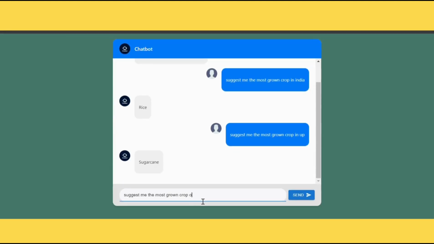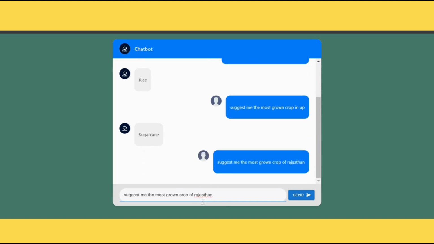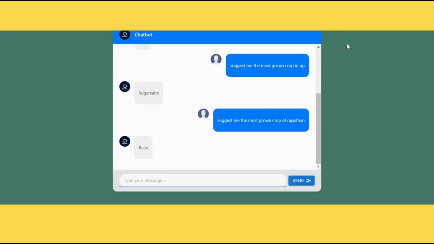Last but not least, here is our AI-powered chatbot which can answer any of your queries related to the platform as well as related to agriculture.